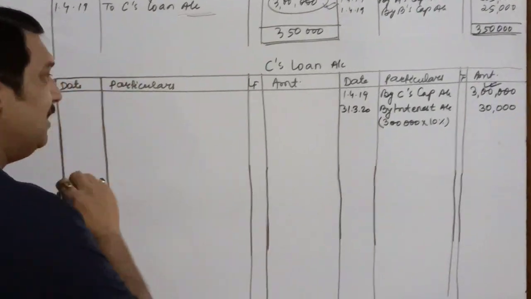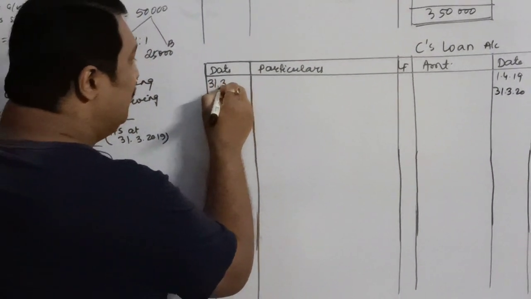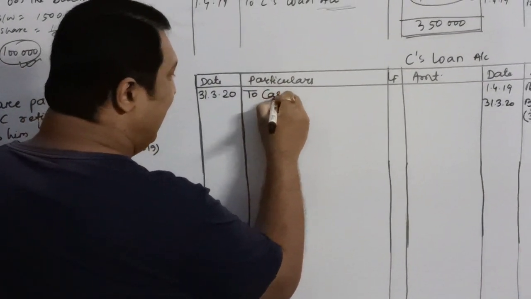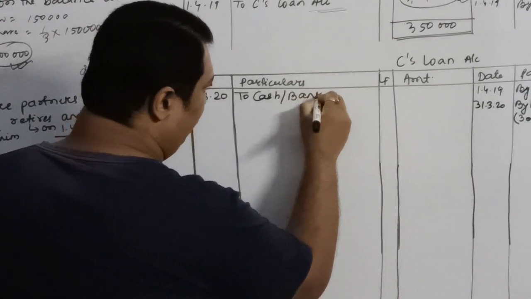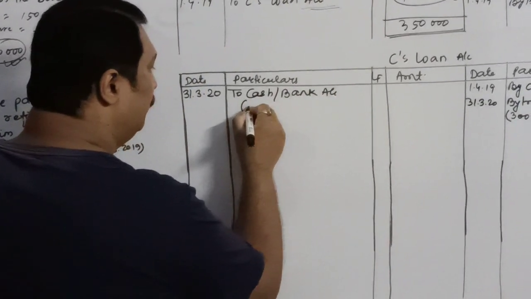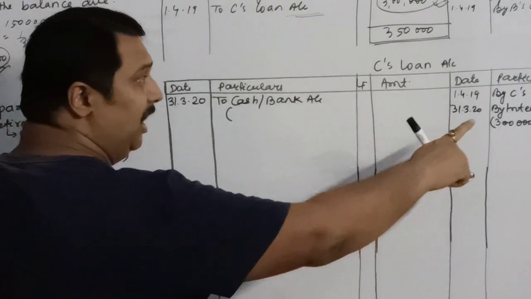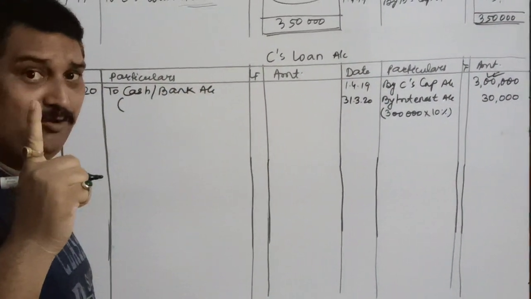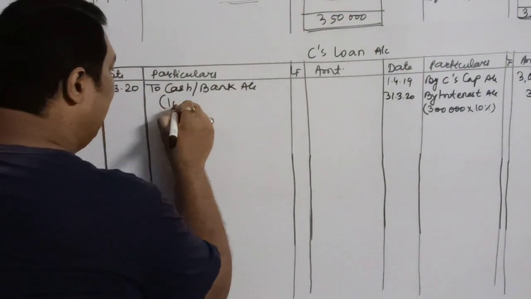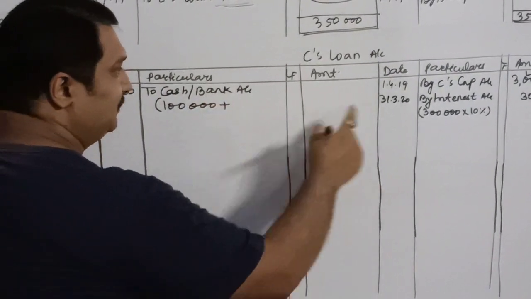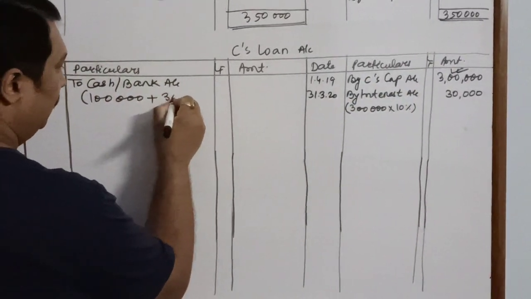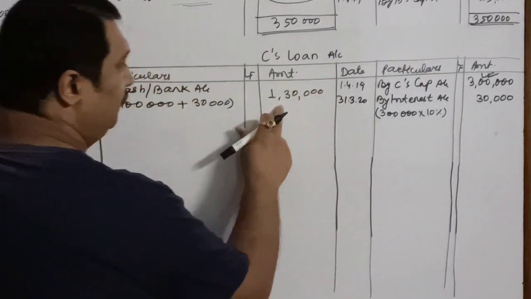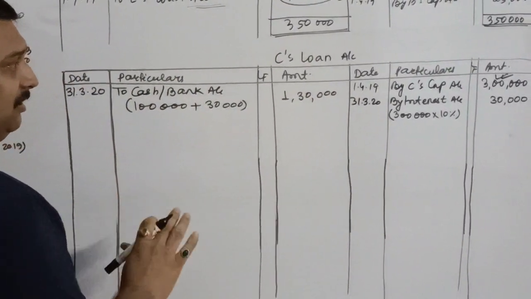Now we will pay him off. So at the end of the first year, that is 31st March 2020, we will write to cash account or bank account, whatever may be the situation. First installment. So the loan was 3 lakhs divided in 3 installments. What is the value of each installment? Rupees 1 lakh along with interest. How much is the interest this year? 30,000. So the first installment which will be paid will be rupees 1 lakh 30,000.